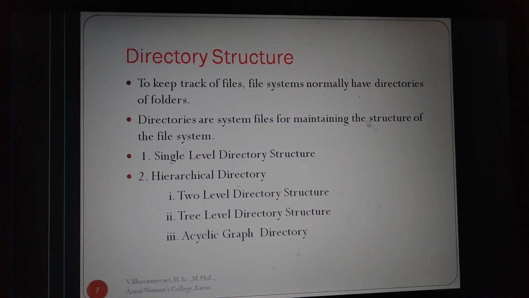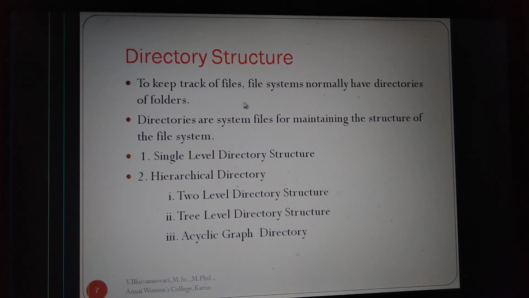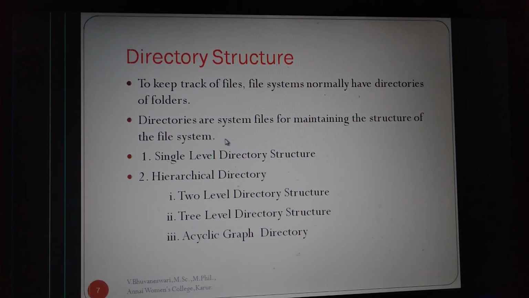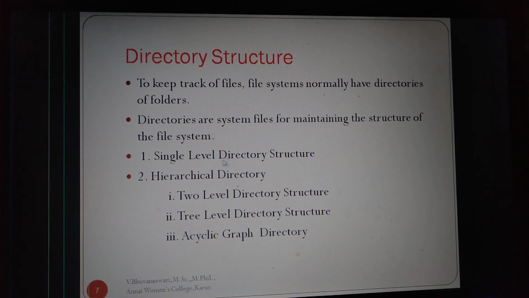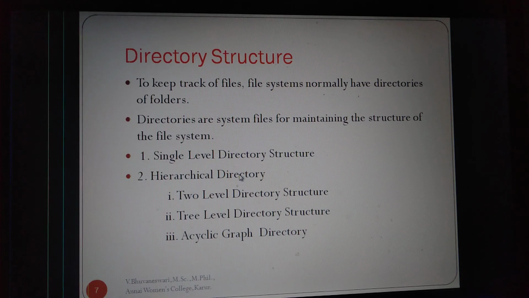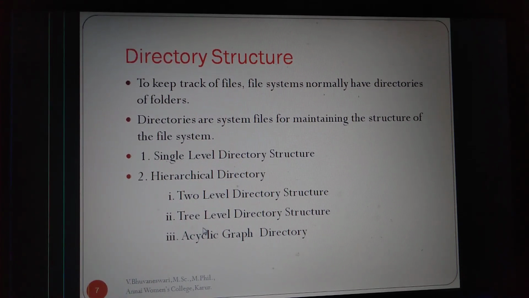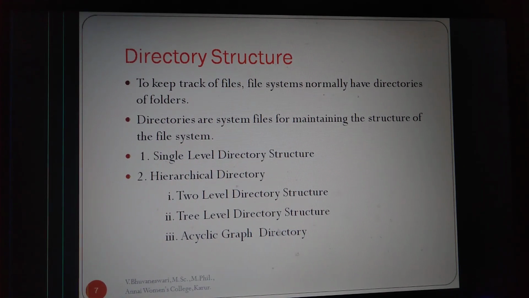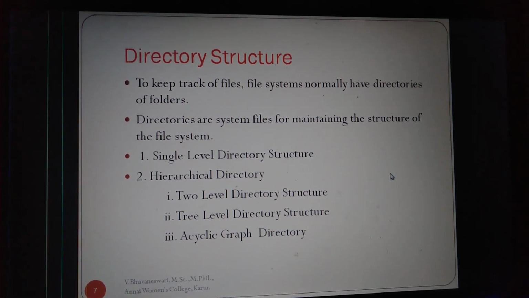Next is directory structure. A directory structure keeps track of files. A file system normally has directories or folders. Directory systems are used for maintaining the structure of the file system. There are two levels of directory structure. First is the single level directory structure. The second is the hierarchical structure. The hierarchical structure is classified into three more types: two level directory structure, tree level directory structure and acyclic graph directory structure.